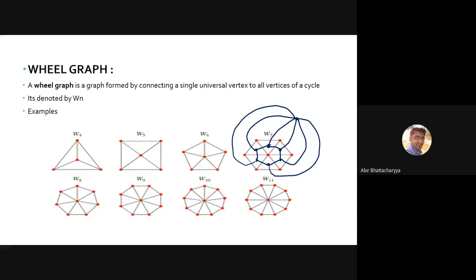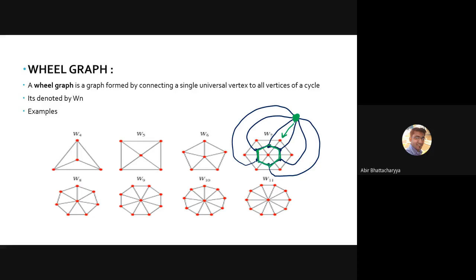Now a very interesting case, look at this particular graph. This is your center for the dual graph. This is going to be the outside hexagon.